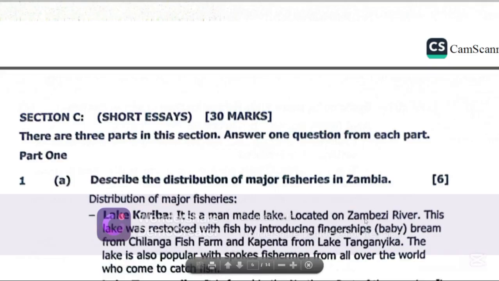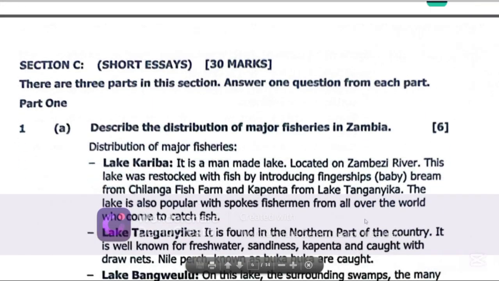Now let's get to another fishery, Lake Tanganyika. Now, Lake Tanganyika is found on the northern part of the country. It is well known for freshwater sardines, kapenta, and its main fish caught there is buka buka, which is also known as nkupi.